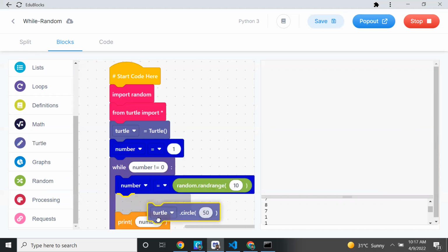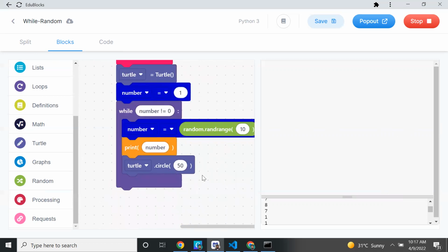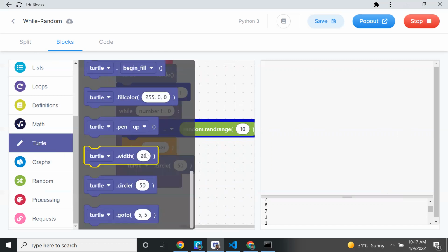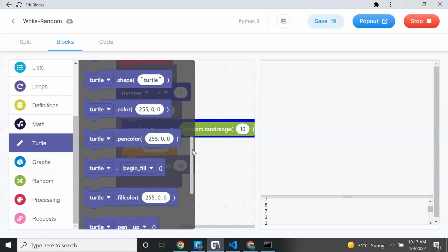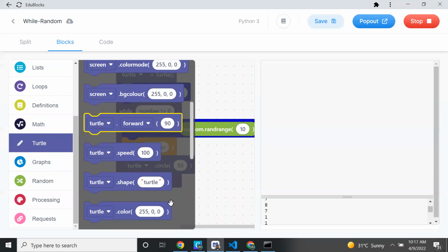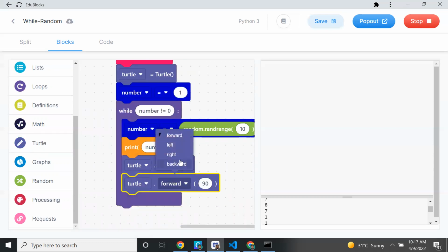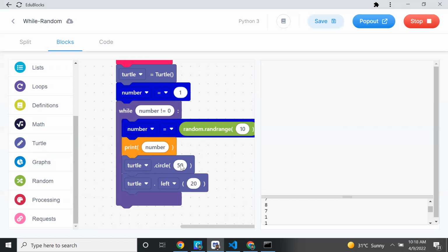Yeah, circle. So after printing the number, I am going to draw the circle. After drawing the circle, just change the angle so that it won't draw in the same place. I want to change the place by changing the angle. So what we can do, forward. Not forward. I change the angle to the left side, not 90 degrees, I want some 20 degrees. So draw the circle with size 50, then change the angle to 20.